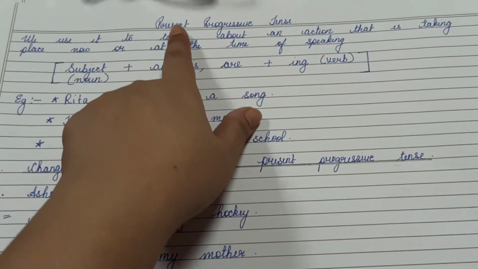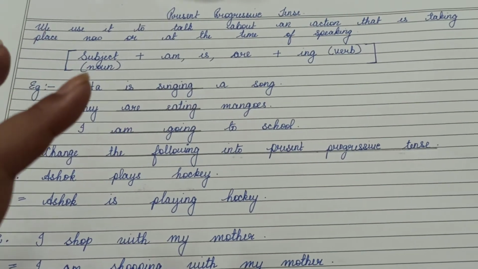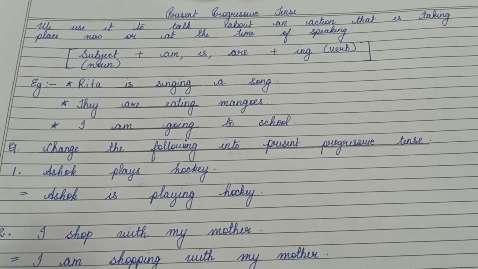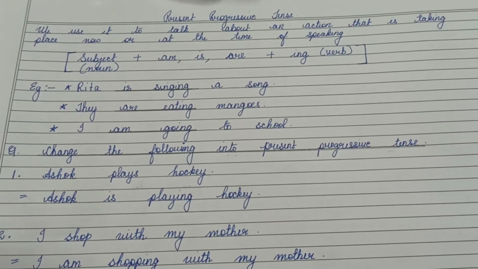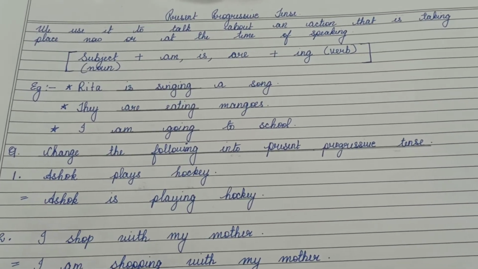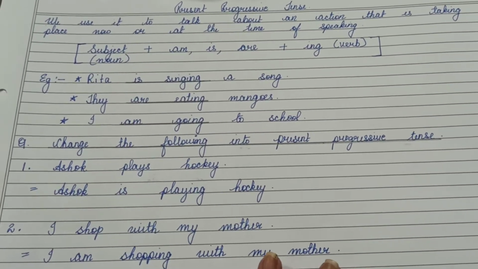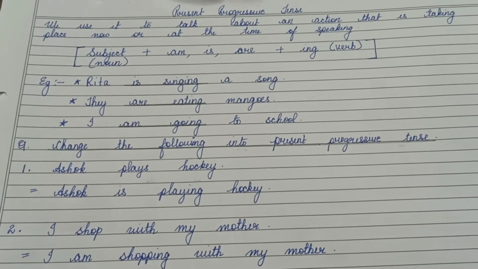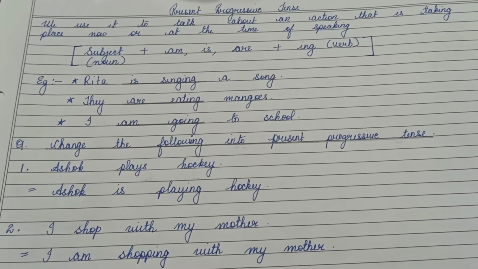Present means right now. So when we say present progressive tense, it means an action that is happening right now as we are speaking. So how are we going to change a sentence into present progressive tense?